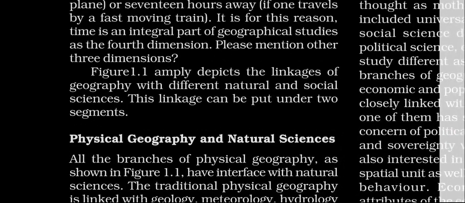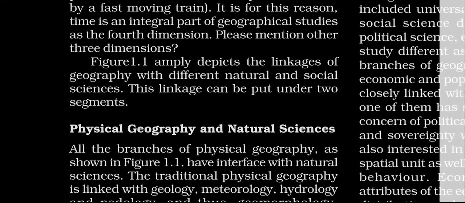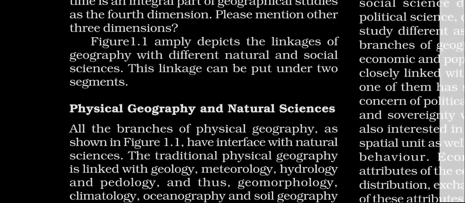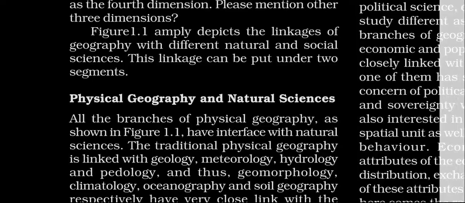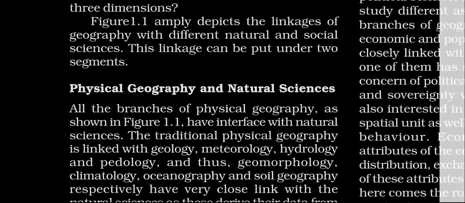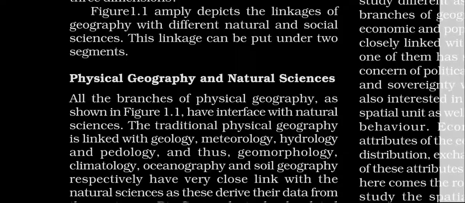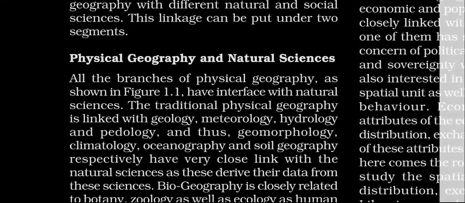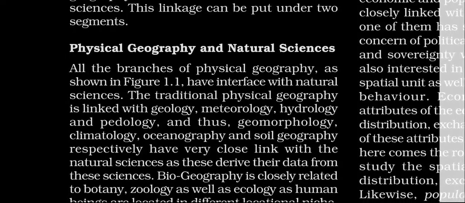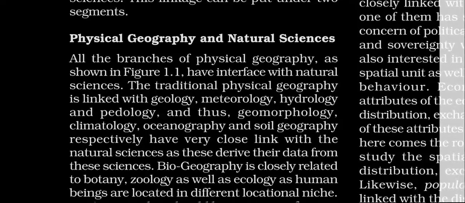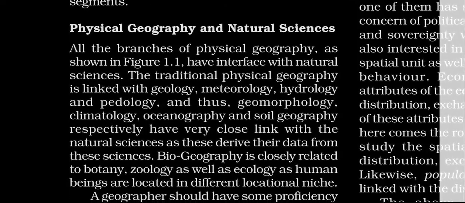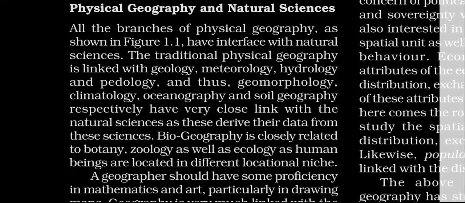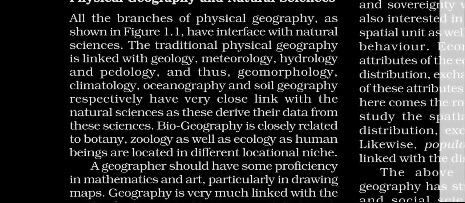तो अब बात करते हैं फिजिकल ज्योग्राफी एंड नेचुरल साइंसेस की. ठीक है. तो all the branches of physical geography as shown in figure 1.1 have interfaced with the natural sciences. The traditional physical geography is linked with geology, meteorology, hydrology, and pedology, and thus geomorphology, climatology, oceanography, and soil geography, respectively, have very close link with the natural sciences as these derive their data from these sciences.